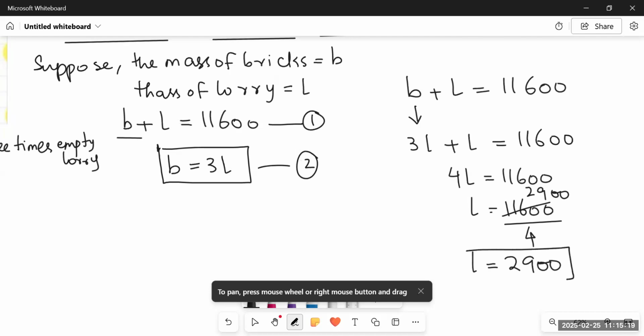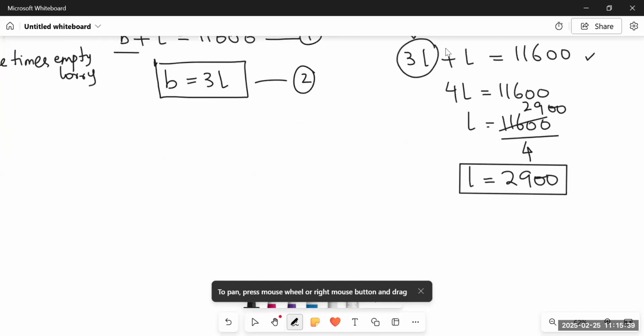So what I did, I simply took the first equation, and then taking the value of B from equation 2, I substituted B with 3L, and when I solved it, I found the value of the lorry. But we have to find out the mass of the bricks. So what we are going to do, we will use this equation now. Since it's given that the mass of the bricks is 3 times that of the lorry, we will multiply the mass of the lorry by 3 to get the final answer, and this would be 8,700. Here comes the final answer.